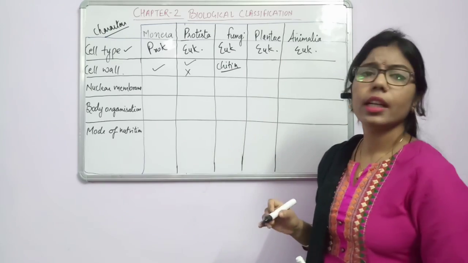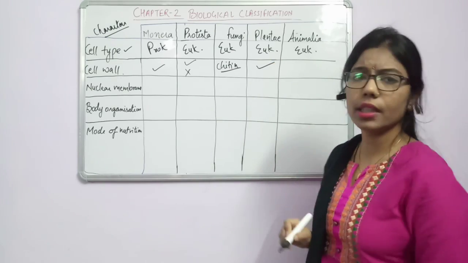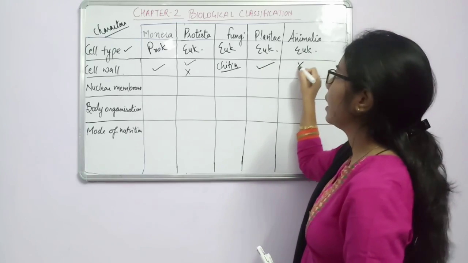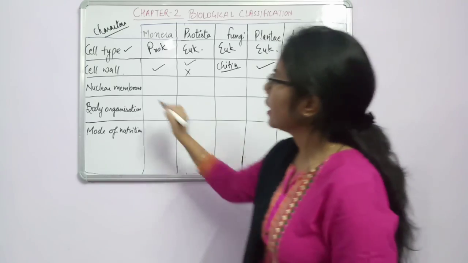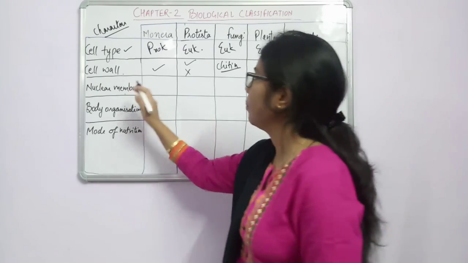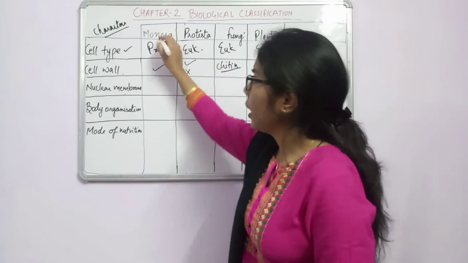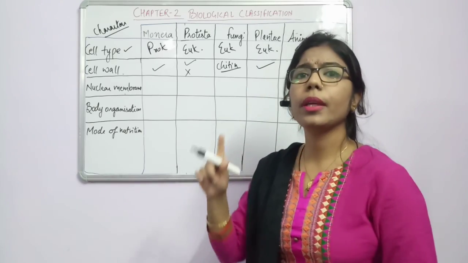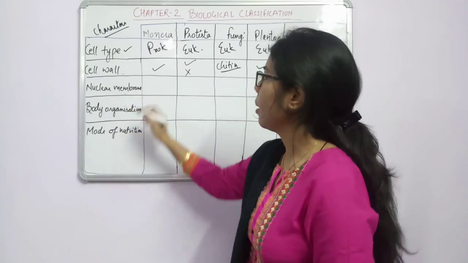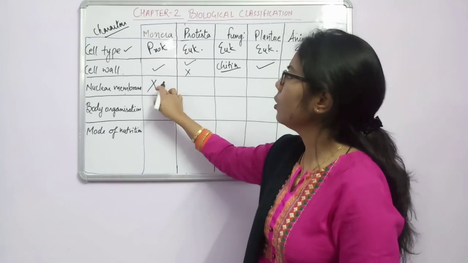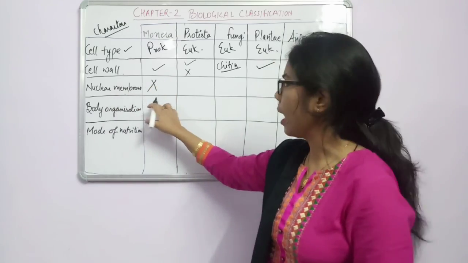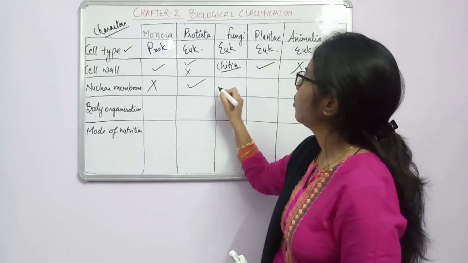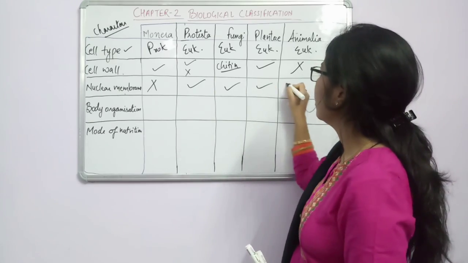In case of Plantae again, yes, the cell wall is present here. We know about cellulose. It is made up of a cellulosic membrane. And in case of Animalia, the cell wall is absent. Fine. In case of nuclear membrane, if you compare this character in all the kingdoms, we know Monera are prokaryotic. Prokaryotes are those which do not have a distinct nucleus. If there is no nucleus, there will be no nuclear membrane. It is all correlated. So no nucleus means the nuclear membrane is absent. From here what will happen? There will be a distinct nucleus. So the nuclear membrane will be present in all the other 4 kingdoms.